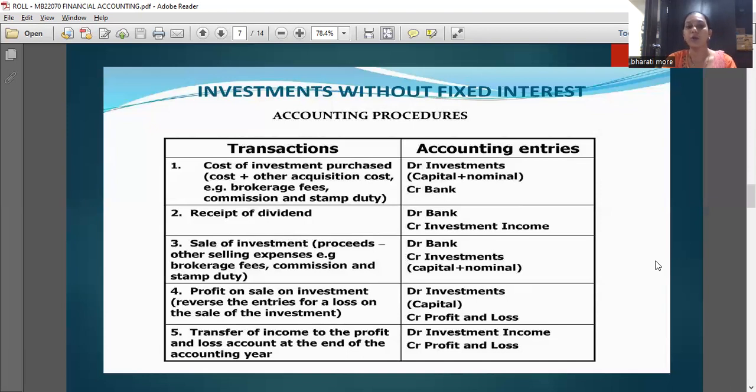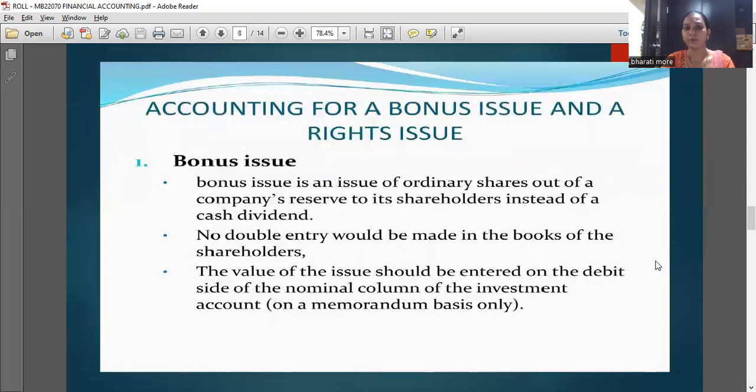Fourth is profit on sale of investment. Reverse the entries for a loss on the sale of investment. The accounting entry is debit investment, that means capital, and credit profit and loss. Then transfer of income to the profit and loss account at the end of the accounting year. The accounting entry is debit investment income, credit profit and loss.